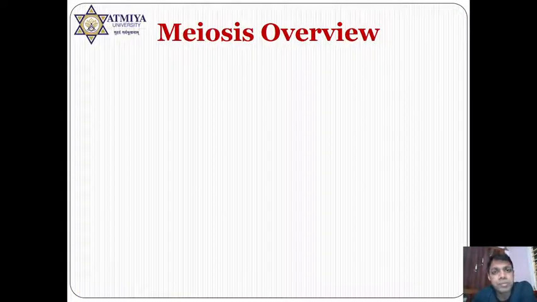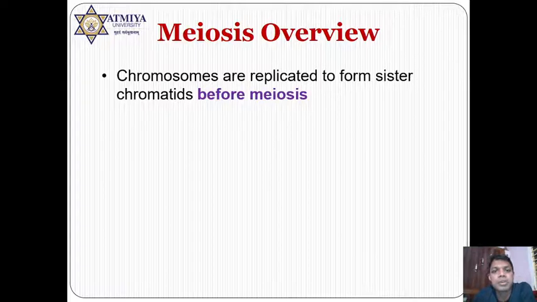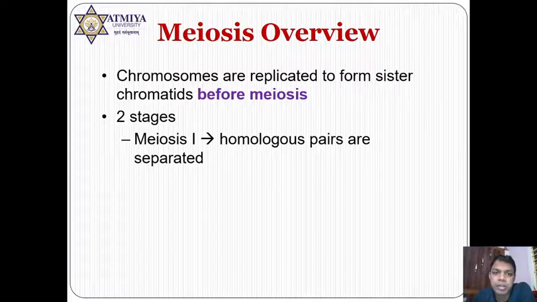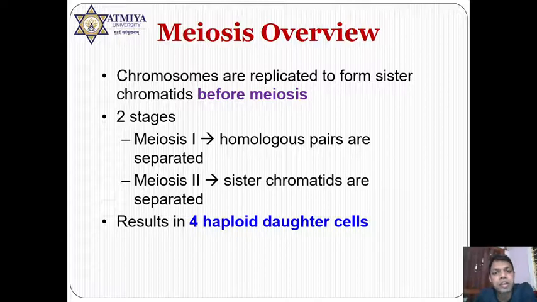Now come to the meiosis. See, meiosis is similar to the mitosis, but there are certain differences. Meiosis occurs in two phases, meiosis 1 and meiosis 2. In meiosis 1, homologous pairs are separated, whereas in meiosis 2, sister chromatids are going to be separated. It results in four haploid daughter cells.